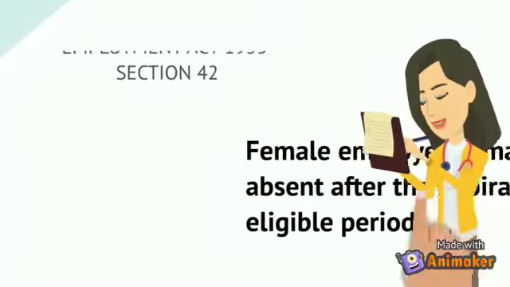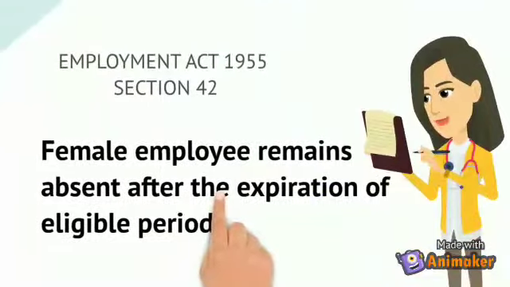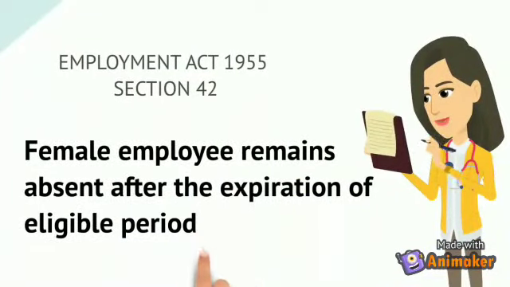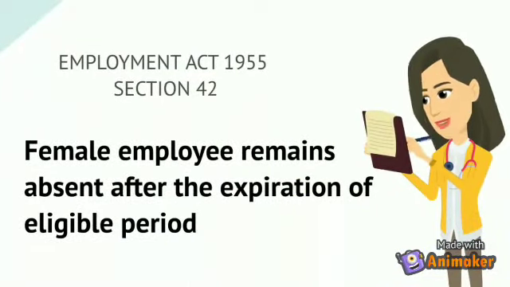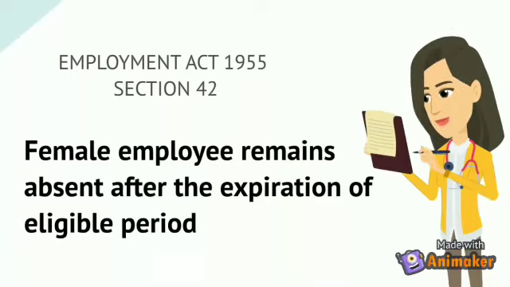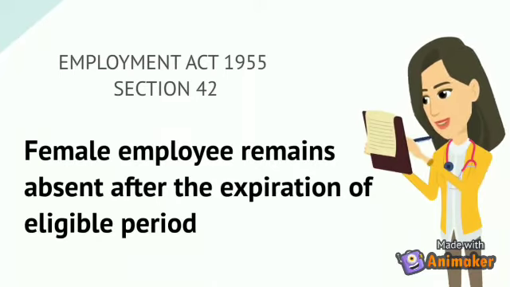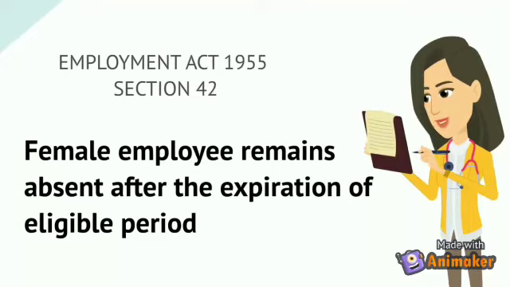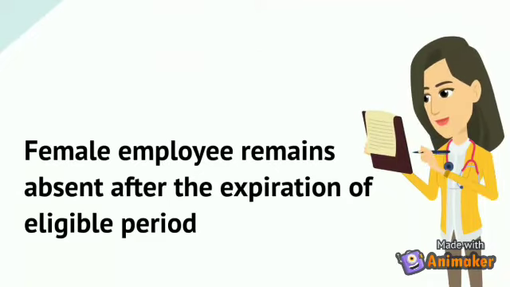According to Section 42 of the Employment Act 1955, there is a restriction on dismissal of a female employee after the eligible period, where a female employee remains absent from her work after the expiration of the eligible period as a result of illness certified by a registered medical practitioner to arise out of her pregnancy and confinement and to render her unfit.